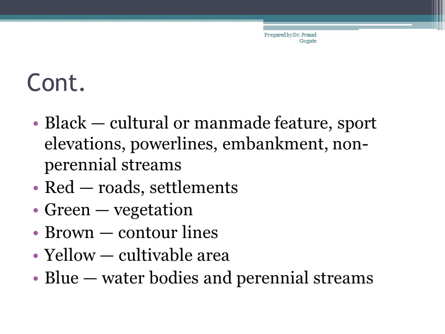Now this can be MCQs also. Red: all roads and settlements are marked in red. Green: all types of vegetation are marked in green. Now somebody asked me the other day, sir, is it necessary to memorize by heart what type of forest is there in different parts of India?